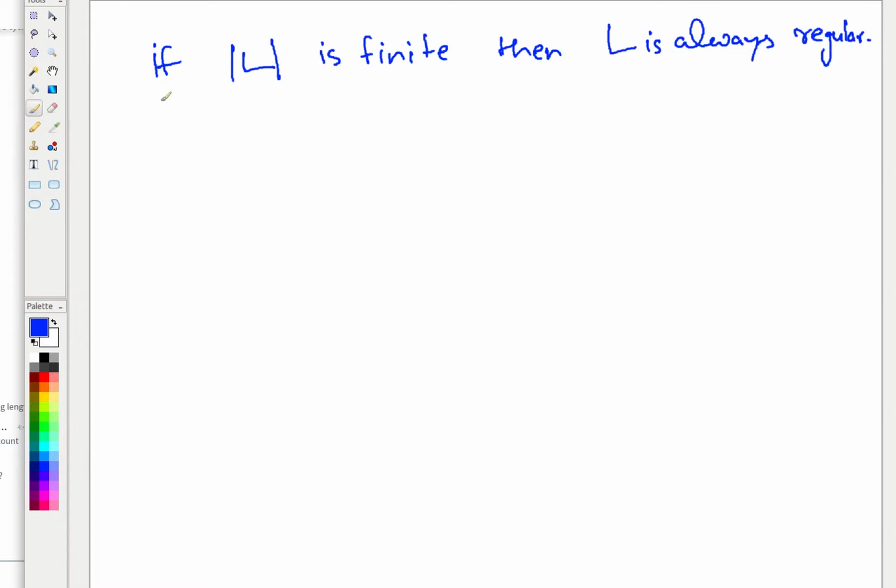Can you prove this? What I am saying is that if the number of strings in L is finite, then the language is always regular. How can you prove it?